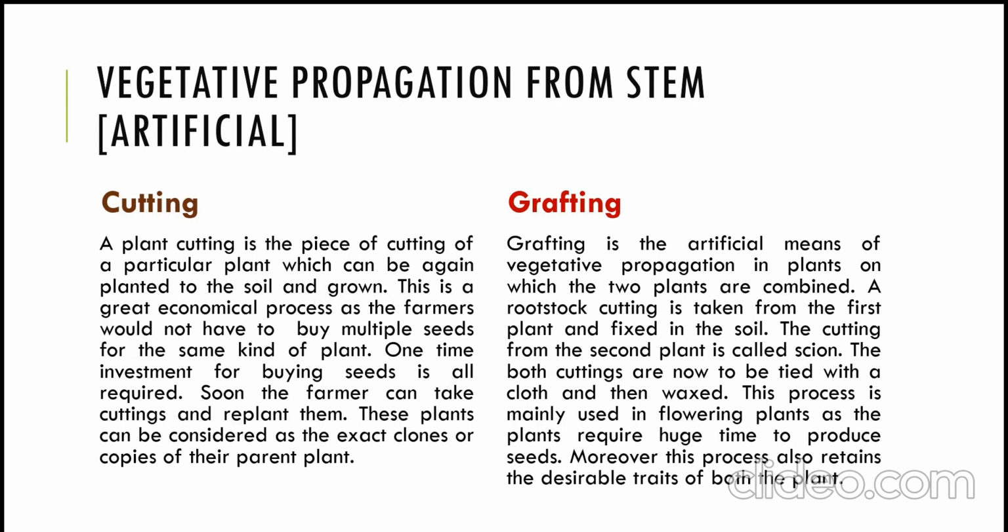Cutting. A plant cutting is a piece of a particular plant which can again be planted in the soil and grown. This is a great economical process for farmers, as they would not have to buy multiple seeds for the same kind of plant. It is common sense that if the cutting process was not present, I would have to buy 100 plants.